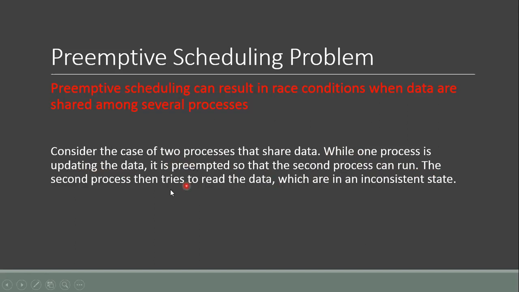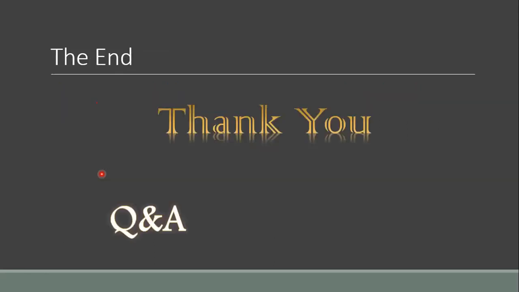When the second process tries to read that data, it may read an inconsistent or invalid value. So synchronization schemes must be ensured when using preemptive scheduling schemes.